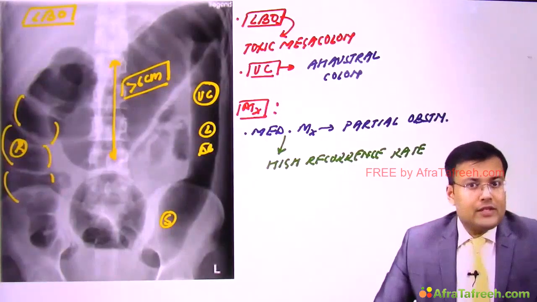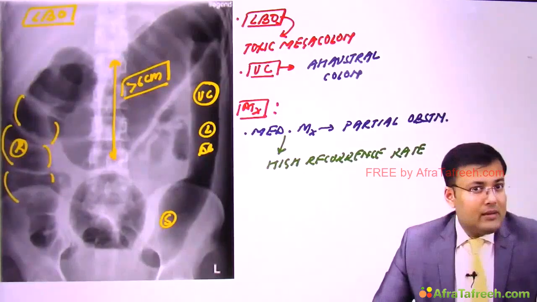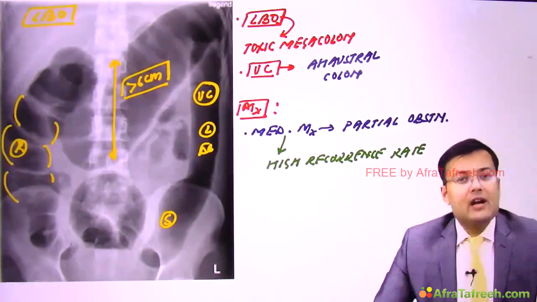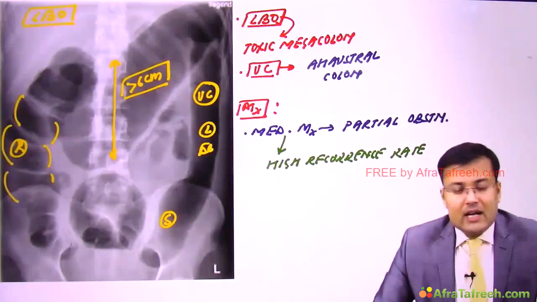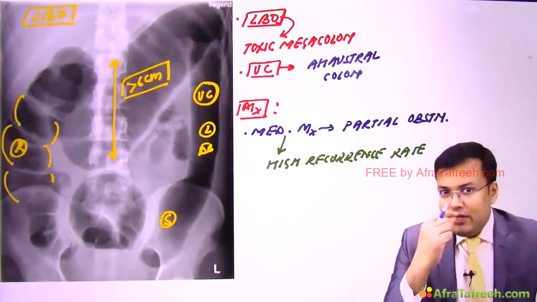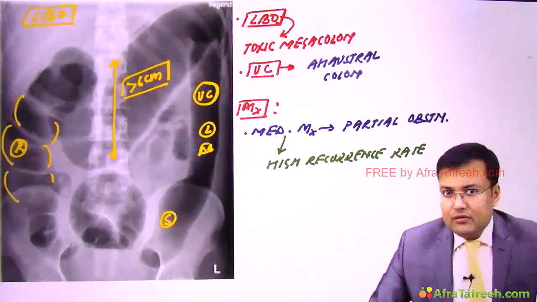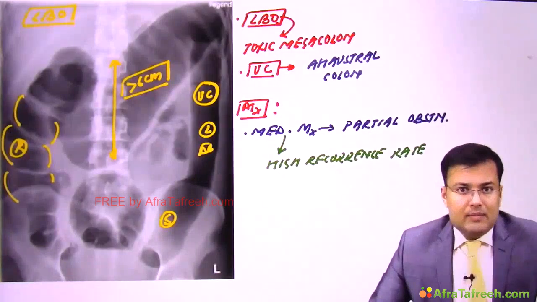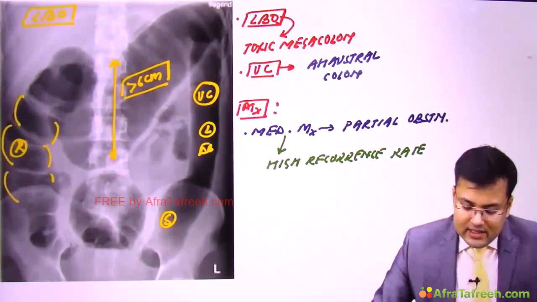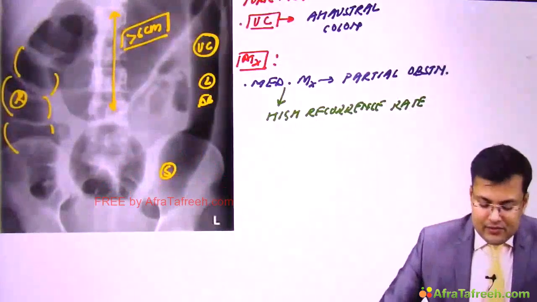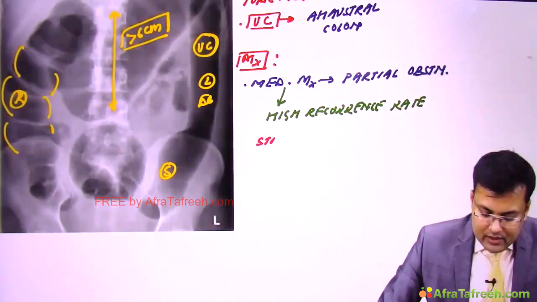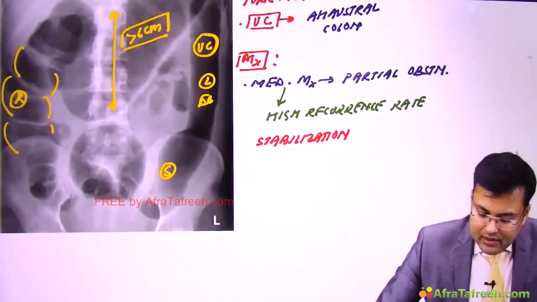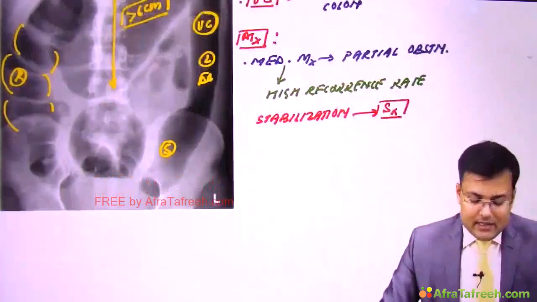So first we have to stabilize this patient. How do we stabilize patients of obstruction? We give IV fluids, we start IV antibiotics, we go for nasogastric decompression, and we insert a Foley's. Whenever the urine output is at least 1 ml per minute and the patient is fully resuscitated, only then do we take the patient for surgery. So stabilization followed by surgery, and in stabilization we give IV fluids and IV antibiotics.